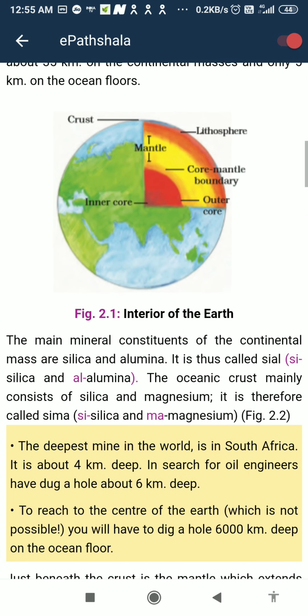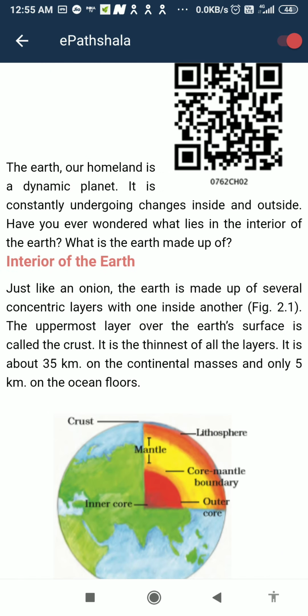Again I am briefing it. First, the crust is made of Sial, silica and aluminium, and the mantle is made of Sima, silica and magnesium, and the core is made of Fe, nickel and ferrous. Like this the distribution has gone.